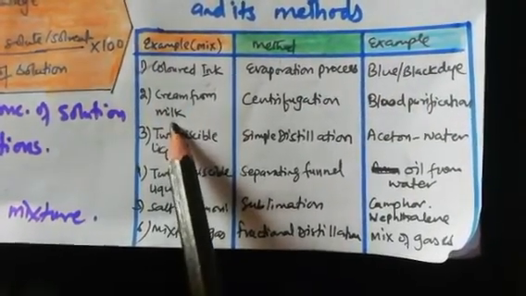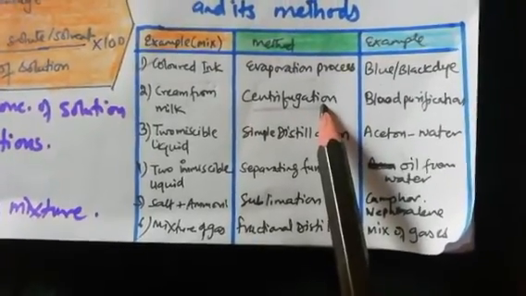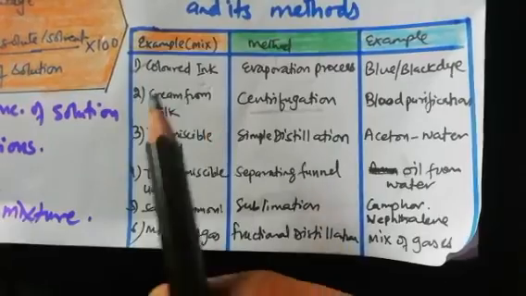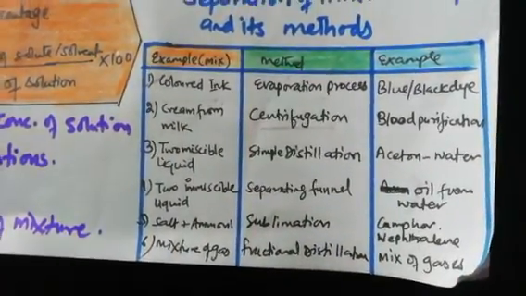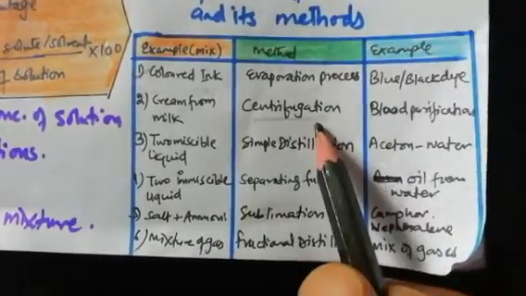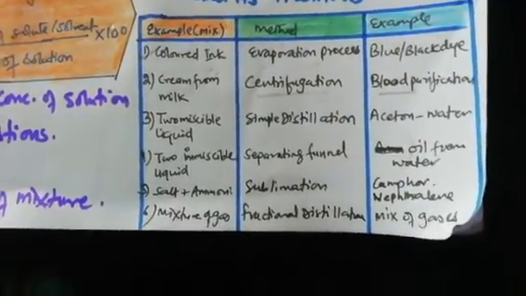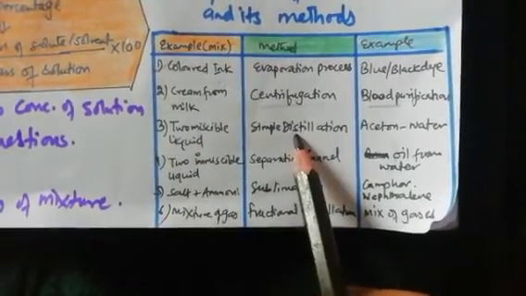Then cream from milk, which you do in your kitchen also. The centrifugation method, where we are churning, is used to separate the cream from the milk. That is how you get dahi and makhan from lassi. It is also used in our daily life in blood purification. Then we can separate two miscible liquids by simple distillation.